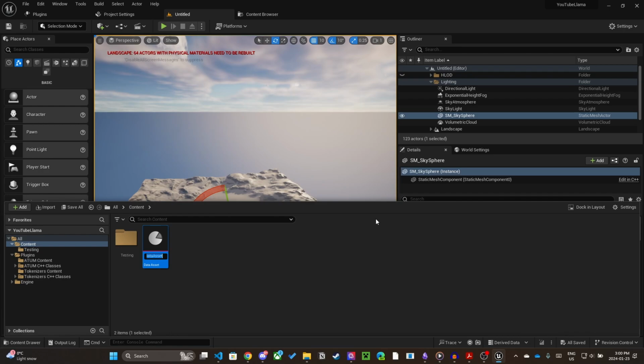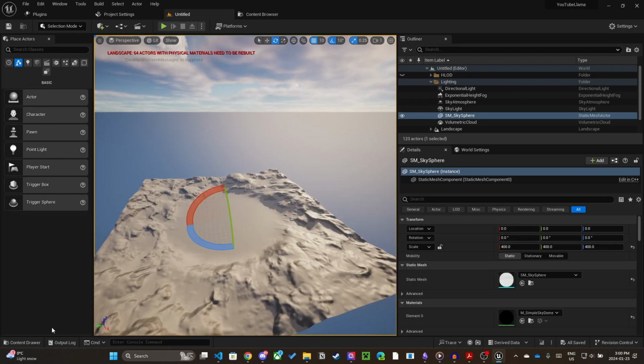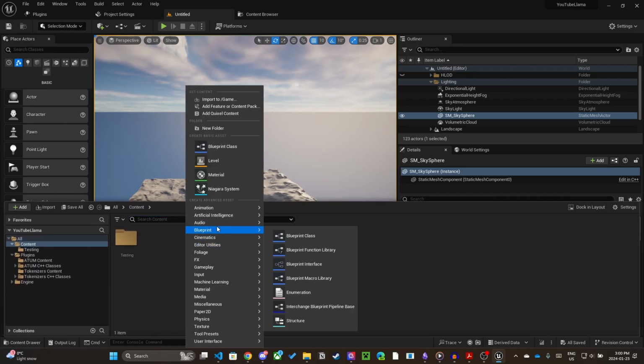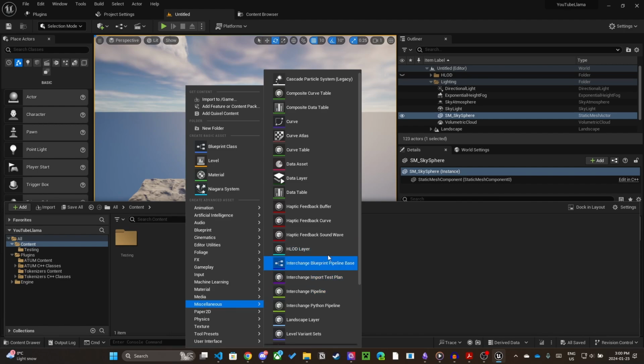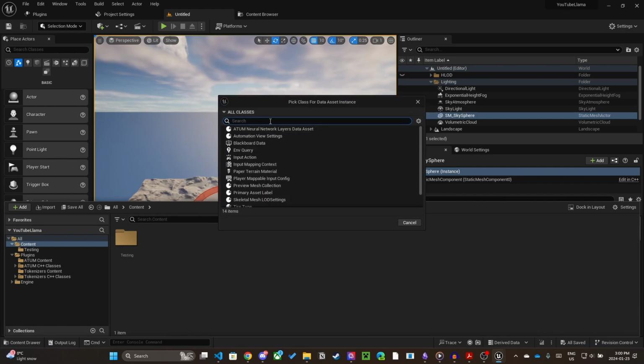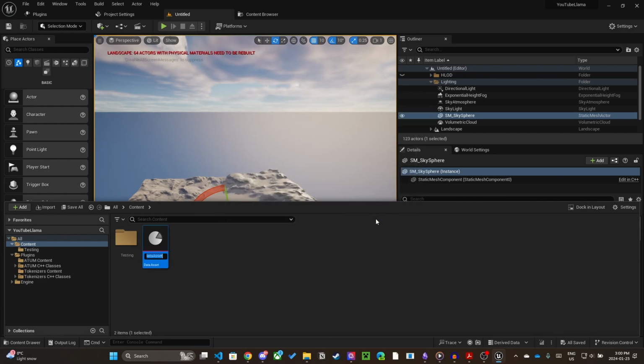Now, we are finished with the external setup and can start working in Unreal. Like the previous video, the first step is to create the model data asset. Right-click in the content directory, go down to Miscellaneous and select Data Asset. Select the Atom Neural Network Layers Data Asset class from the Data Asset pop-up. I'm going to name the asset Llama Layers.